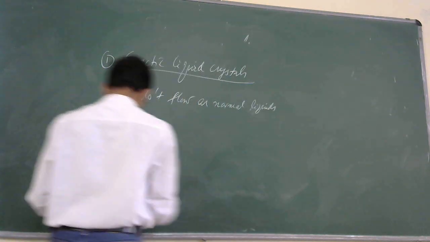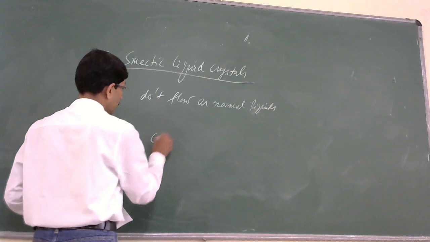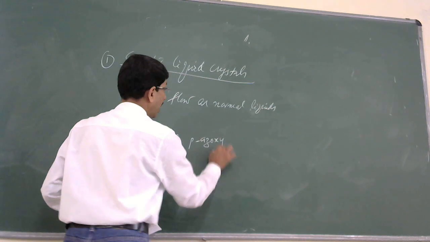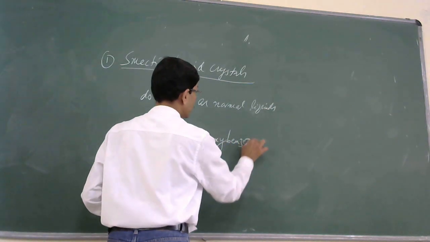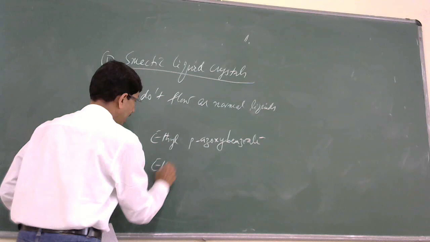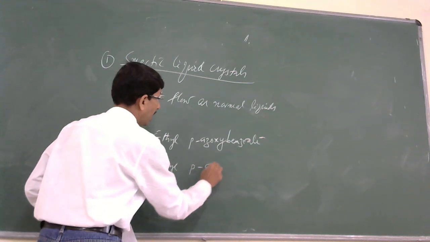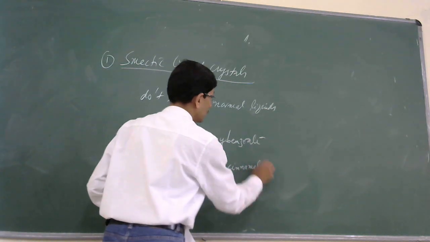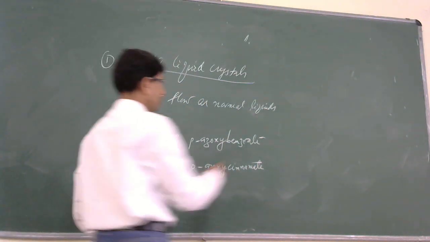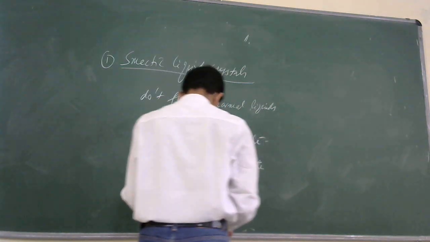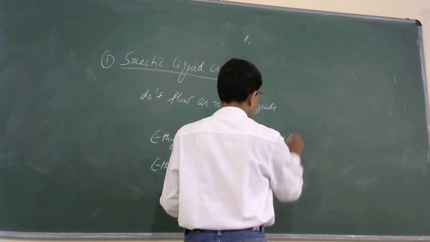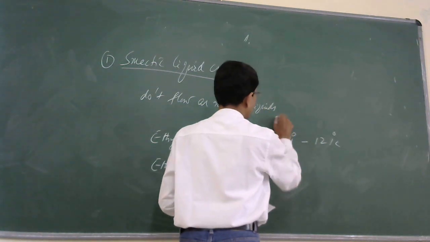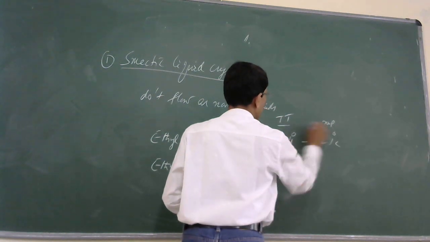The examples of smectic liquid crystals are ethyl para-hydroxybenzoate and ethyl para-hydroxycinnamate. There are many examples; I have taken only two. Here we have the transition temperature and the melting point.